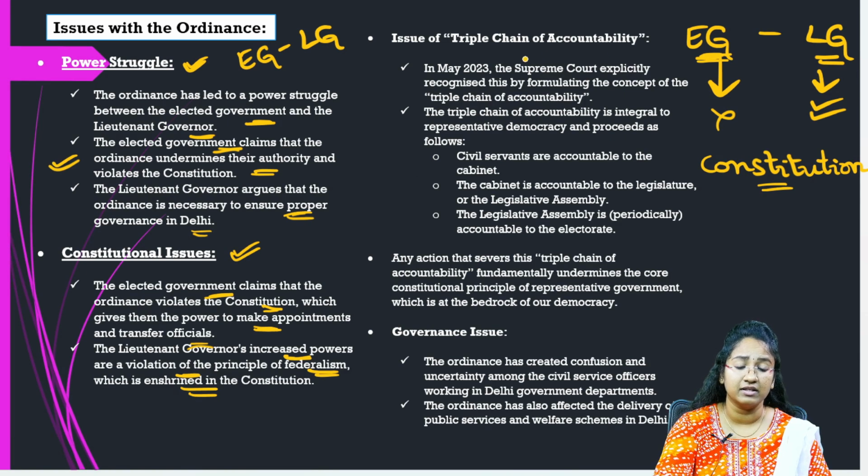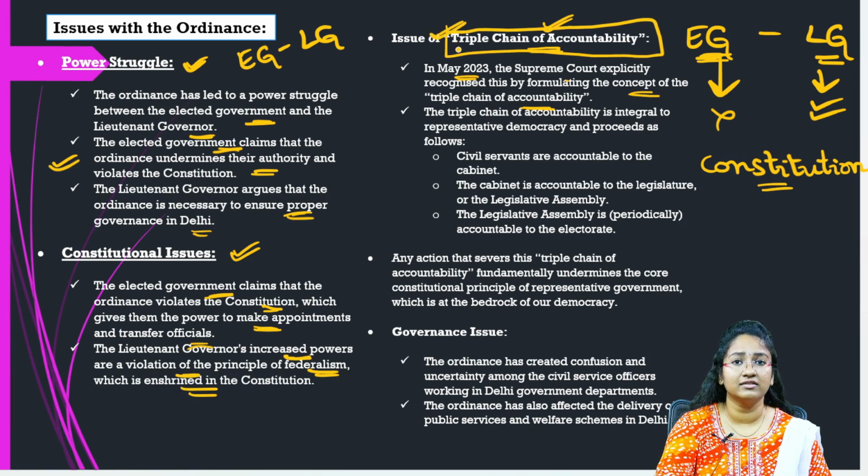The third issue that you can mention is the principle of triple chain of accountability. In May 2023, the Supreme Court explicitly recognized this by formulating the concept of triple chain of accountability. These kinds of terms have to be definitely mentioned in your answer. This adds more weight to your mains answers, right? So when you have phrases like these, please do mention them in your answers. So here you can mention triple chain of accountability.